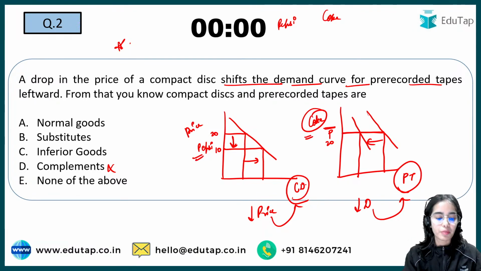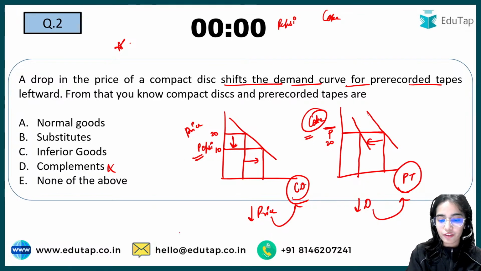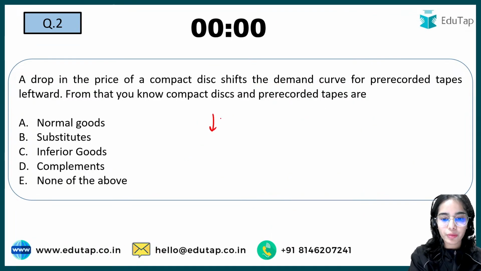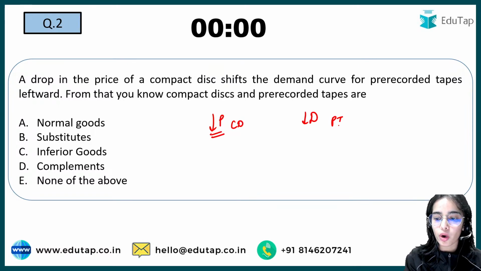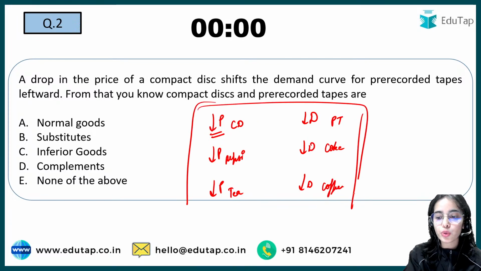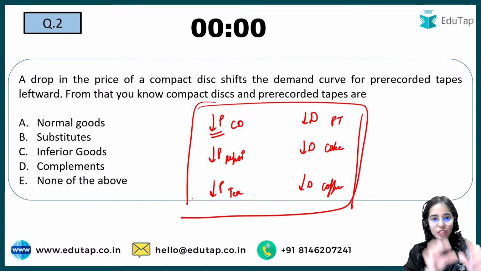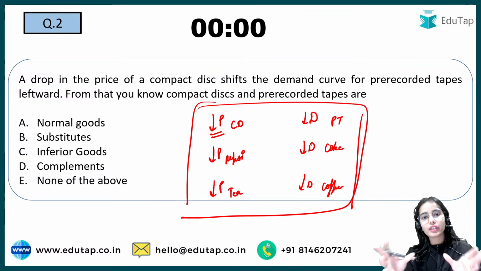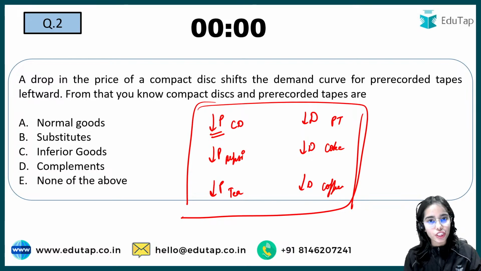Always remember that if the price of compact disc is decreasing, and with that the demand of pre-recorded tape is decreasing, or if the price of Pepsi is decreasing and with that the demand of Coke is decreasing, or if the price of tea is decreasing and with that the demand for coffee is decreasing, that means they are substitute goods, because the price of one commodity and the demand of the other commodity are moving in the same direction.